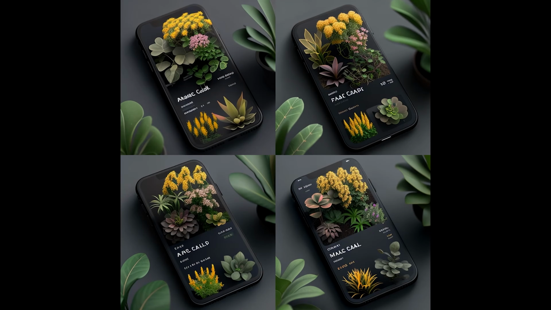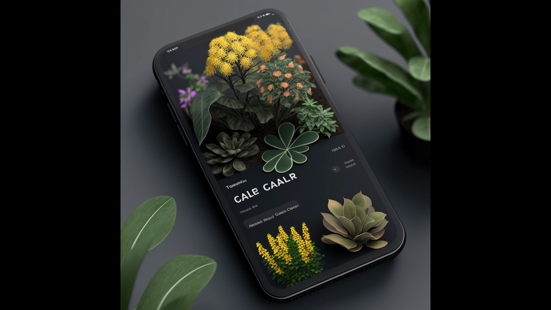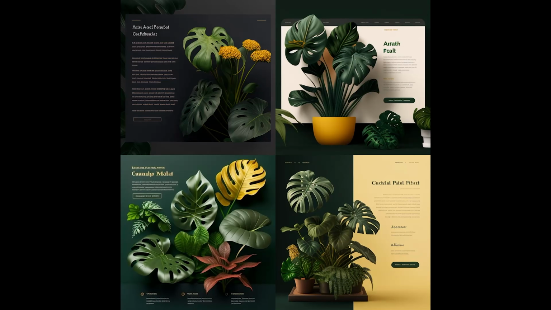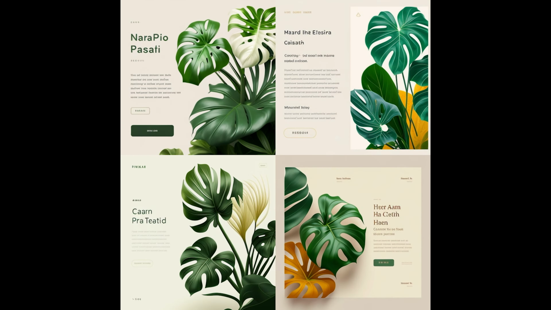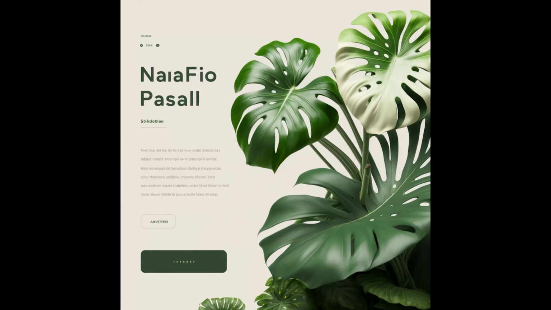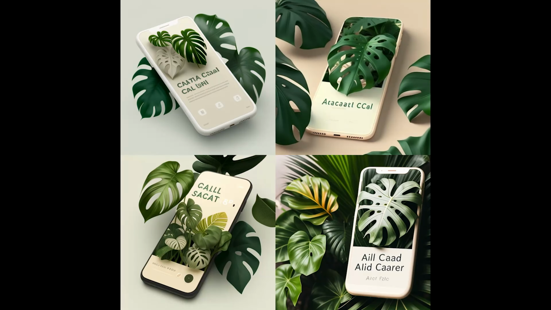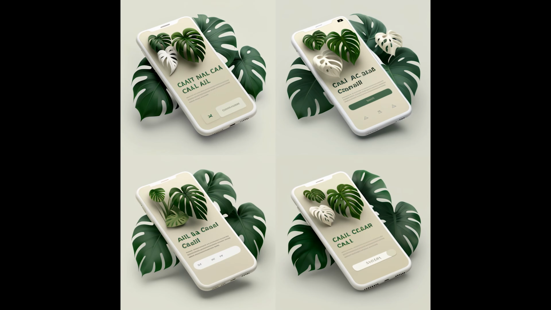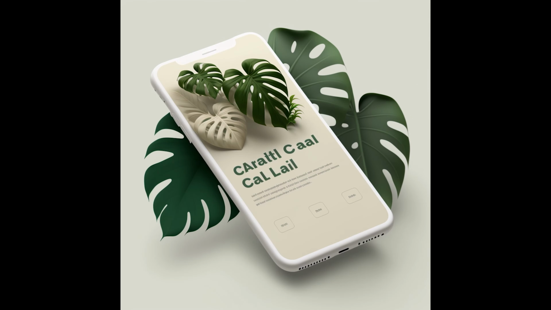I thought that also was nice. As you can see, I've also tested different color palettes, from some darker ones and lighter. At the end, I really got into this Monstera leaf theme. I thought it's very modern, it's very trendy right now, and I like this more muted, just green and ivory color palette, so I went with it when it comes to the website and the app mockup.